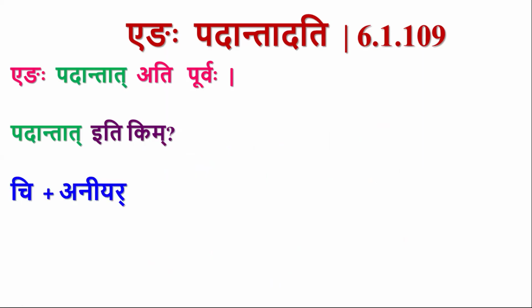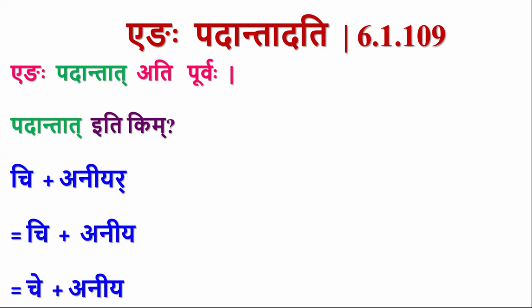Consider this chi plus aniyar. Chi is the dhatu, aniyar is a krut pratyaya. If you add this, refa is itto, so chi plus aniya. This ikara undergoes gunadesha by sarvadhatuka ardhadhatuka yoho. So ikarasya ekaraha, che plus aniya. Now this ekara of che is not present at the end of a pada because this che is not a pada. It does not end with tinga pratyaya or supratyaya. So it is not a pada. Now this sutra is not applicable. Yenga padanta dati is not applicable.